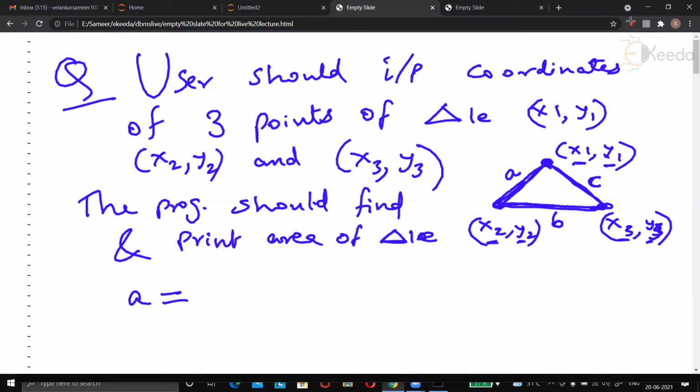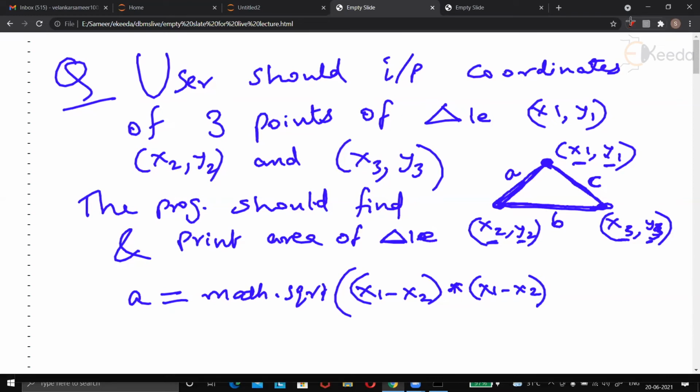In fact, we wrote a program yesterday for finding distance between 2 points. So A is going to be math.sqrt. I hope you remember. Square root of what? x1 minus x2 the whole square, so x1 minus x2 into x1 minus x2.